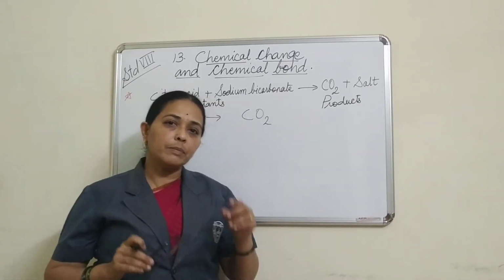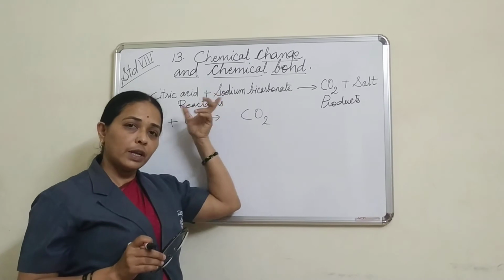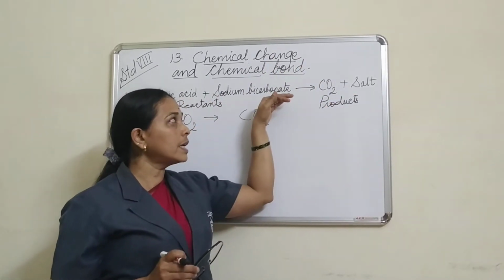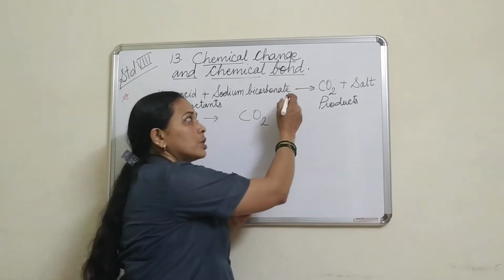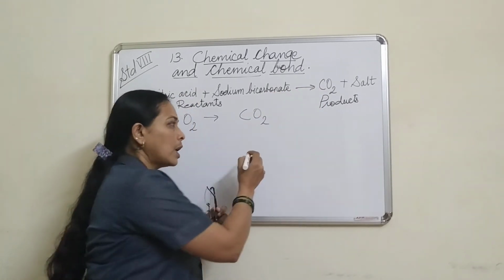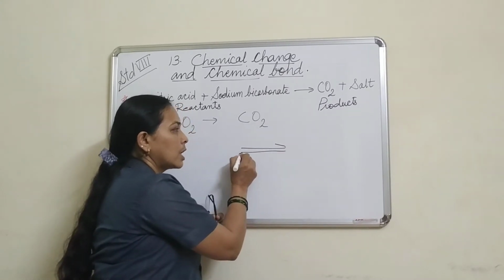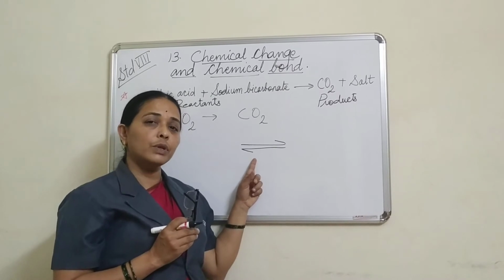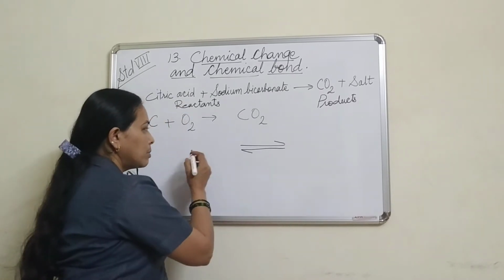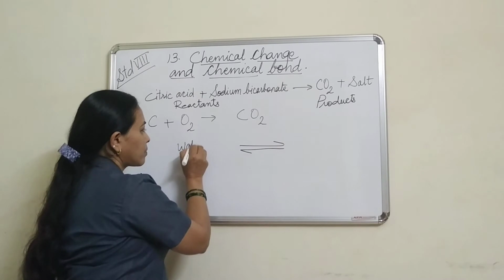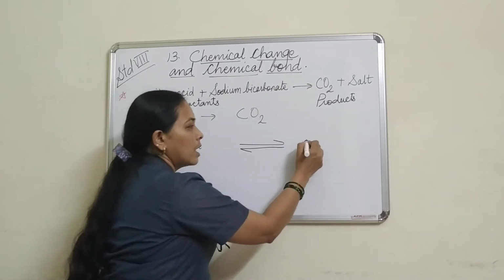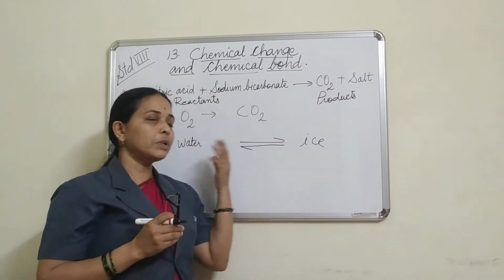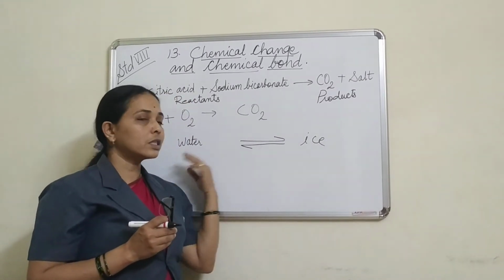Now every time, reactants have to be written on the left hand side and products have to be written on the right hand side. There is an arrow towards the product. Okay, if the arrow is on both sides, then this arrow is called a reversible arrow, reversible change. What is a reversible change? Water, then ice. Correct? Water can be changed to ice, ice can be changed to water.